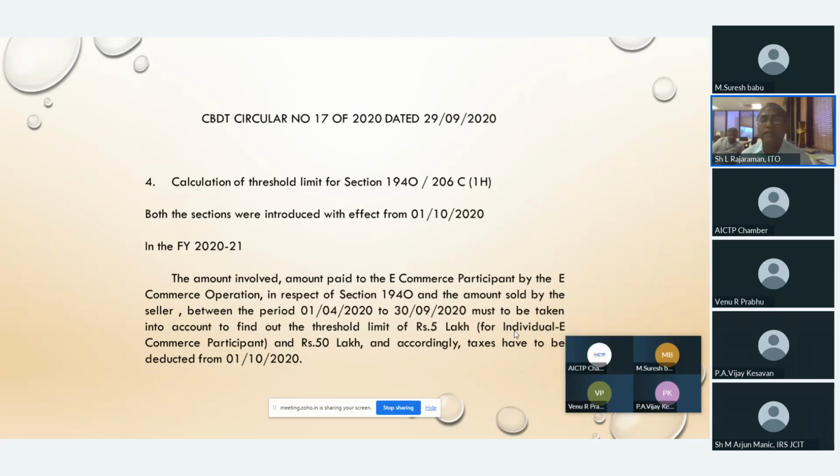As my friend Shri Rajaraman told, section 194Q and section 206C(1H) are identical. On one side it is TCS, on the other side it is TDS. So whenever TDS under 194Q applies, TCS under 206C(1H) does not, and vice versa.